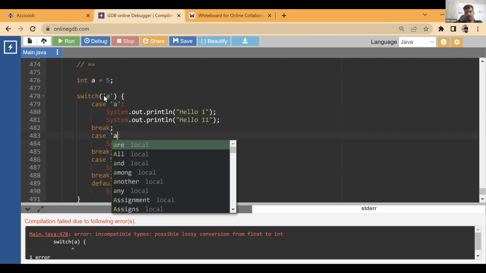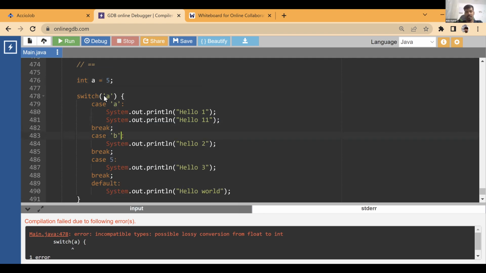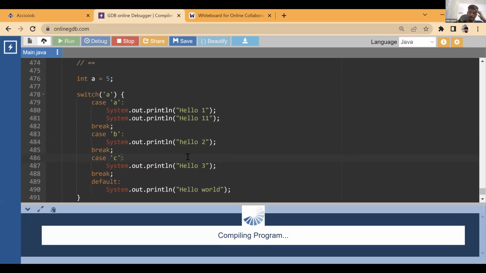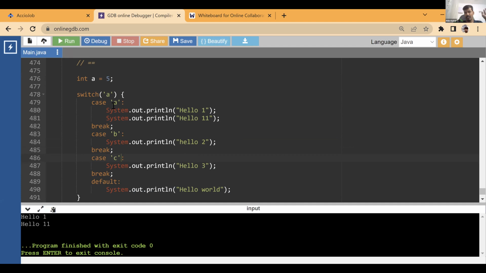So let's try it once for a character to validate this. Let's run this. So character is fine. See, A is matching with A, so these two statements are within it, so it will print it. So characters are fine, you can take them as characters. Strings also, I guess, would be fine.